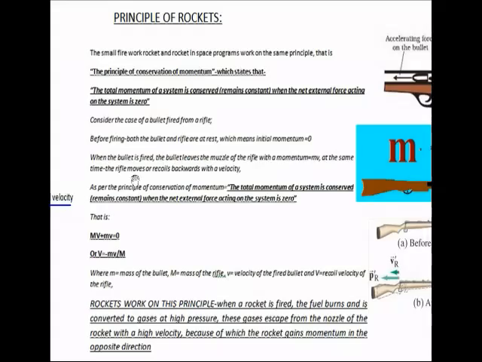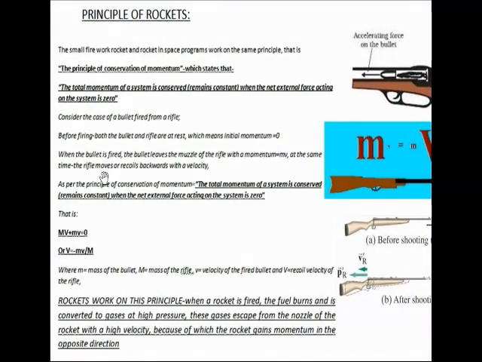Now let us understand the concept of the rockets or the principle of rockets. The small firework rocket which you may have used during your Diwali and the rocket that goes into space, they both work on the same principle. So what is the principle? The principle is called the principle of conservation of momentum. The principle states that the total momentum of a system is conserved. It means that it remains constant when the net force acting on it is 0.